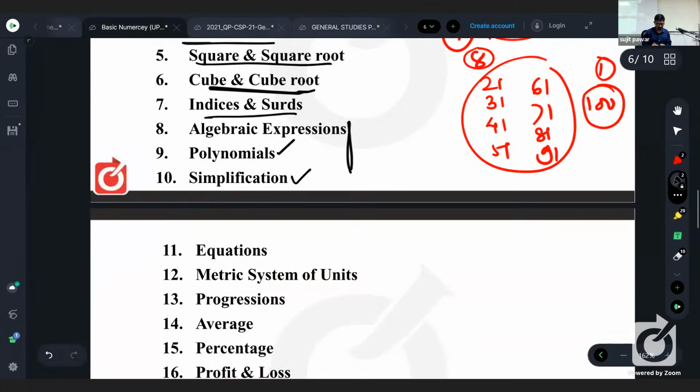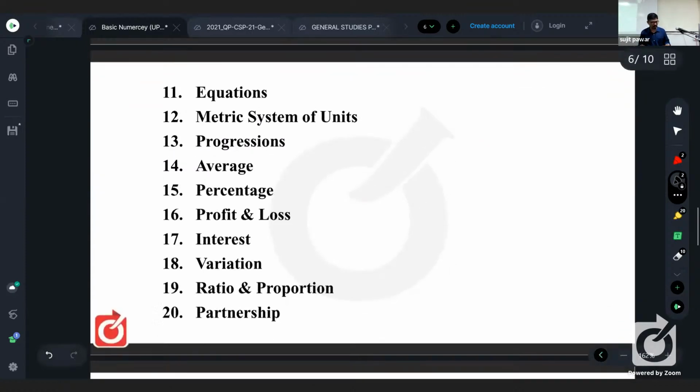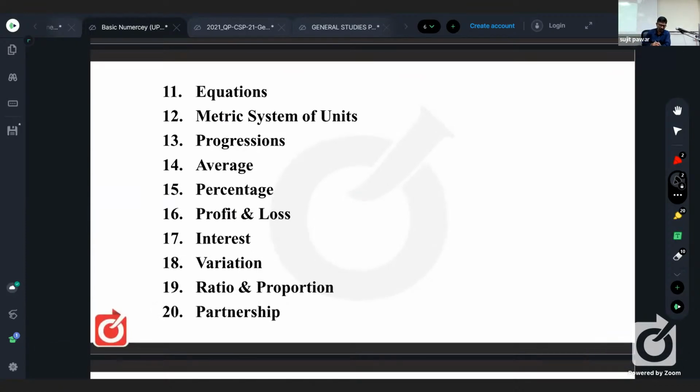And then after that only you may have equations. It starts from linear equation in one variable, linear equation in two variables. When two such equations have the same two variables, they are called simultaneous equations. After that, quadratic equations. All these basic things you should know while going for equations. Then the rest, that is metric system of units and progression. Here onwards, it is practical maths or professional maths. So this is the second group of our 33 topics.